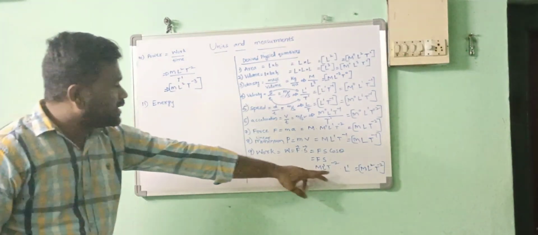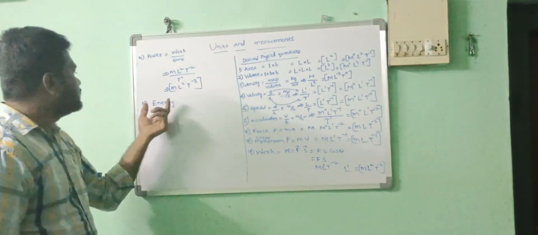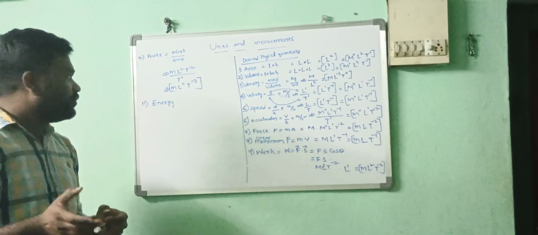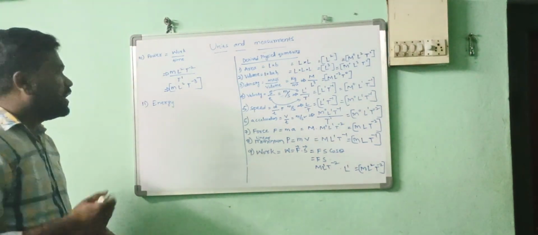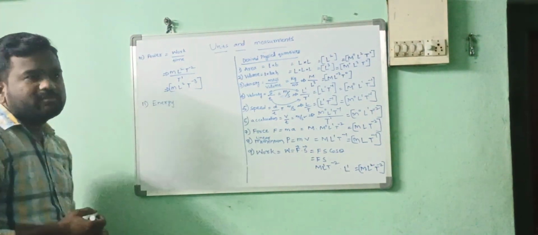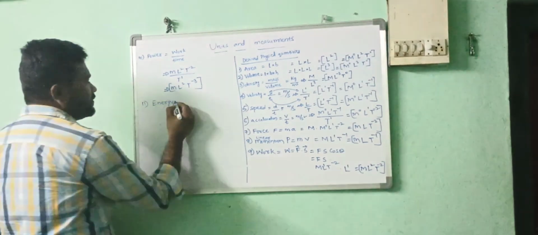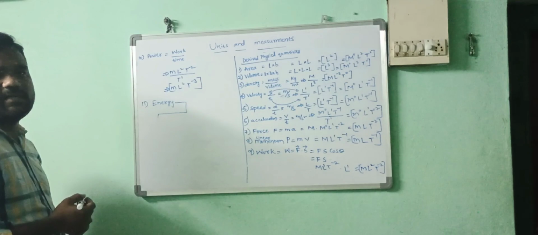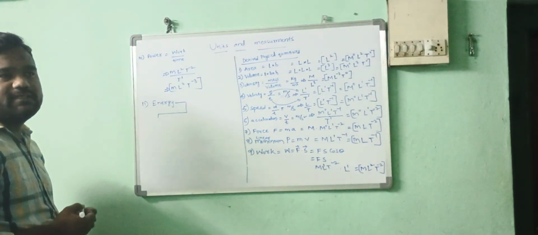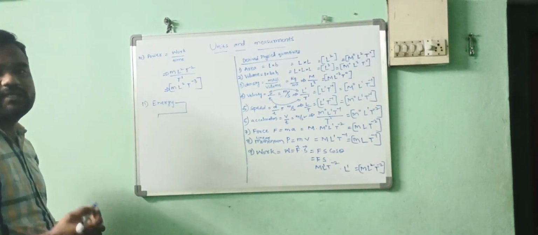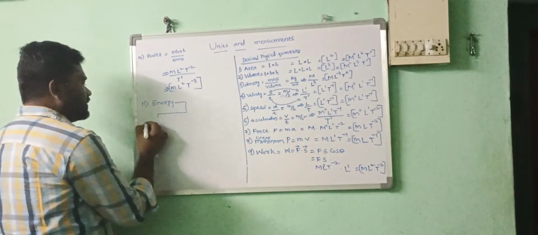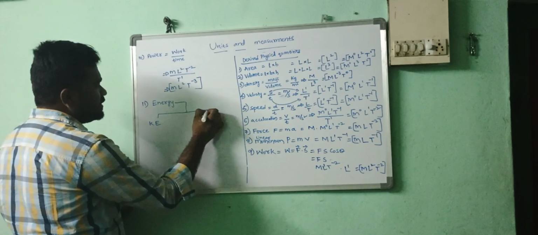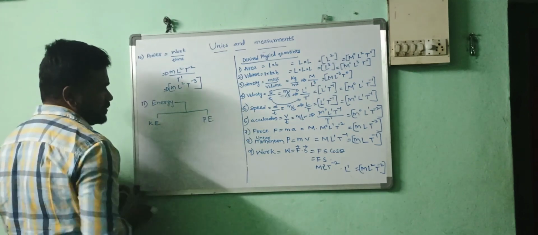So the dimensions of the work are similar to the energy. If you want, I will check again and again. Actually, how many types of energies are there? I am taking the mechanical energy, which is the combination of the potential energy and the kinetic energy. So first of all, you have to write the kinetic energy, and second one potential energy.